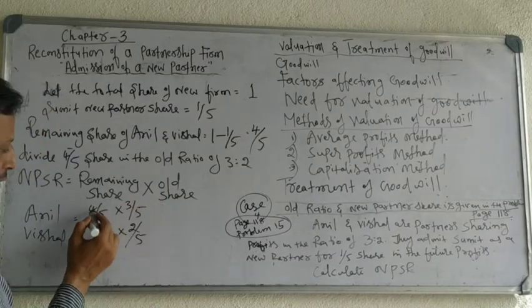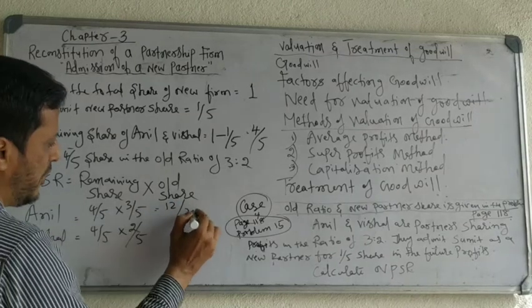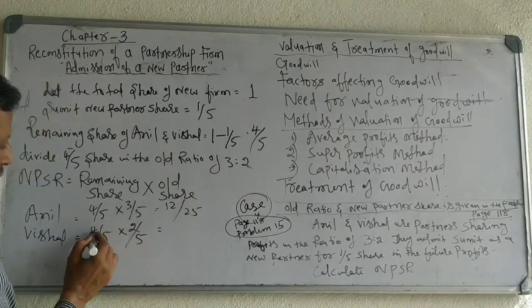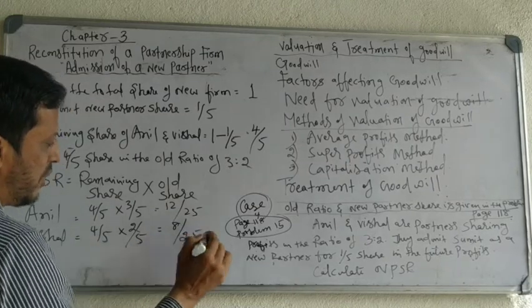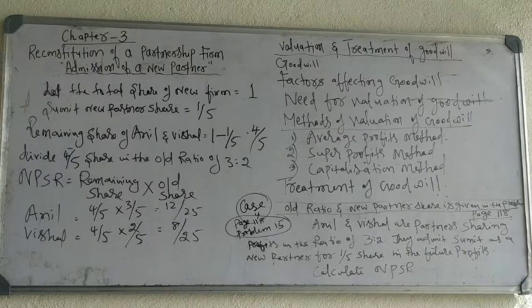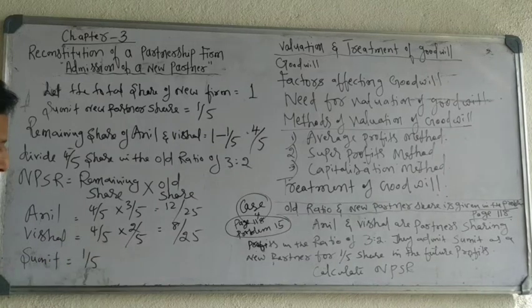Just multiply. 4 into 3, 12; 5 into 5, 25. 4 into 2, 8; 5 into 5, 25. So you got 12/25 and 8/25. Now the new partner Sumit's share is 1/5.